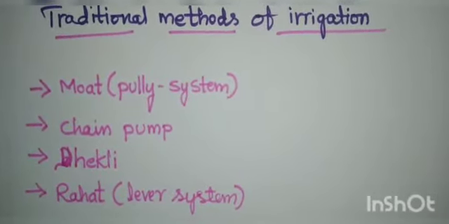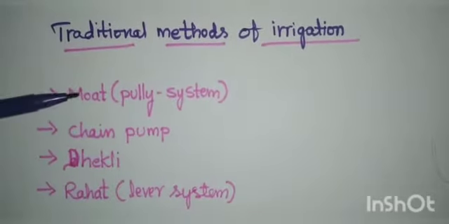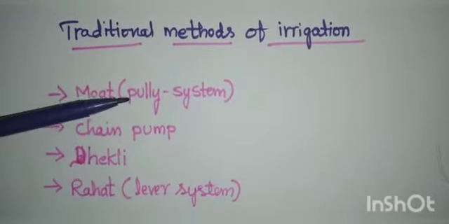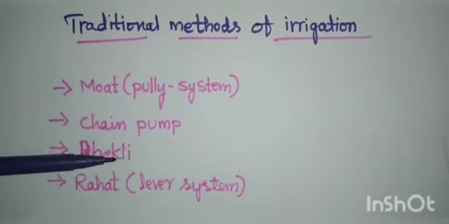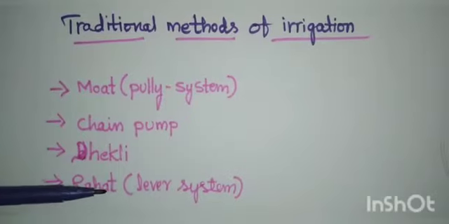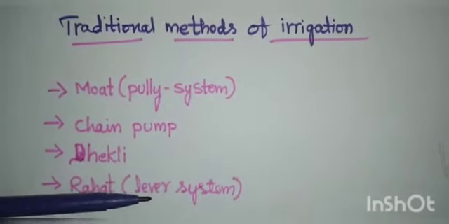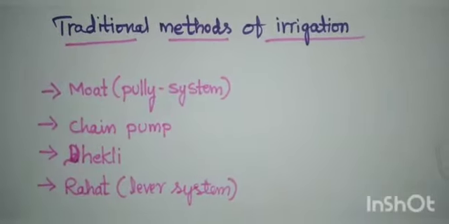So the various traditional ways are: first, moat, that is the pulley system. Second one is chain pump. Third one is dekli. Fourth one is rahat, also called the lever system. I'll show you the pictures of that.